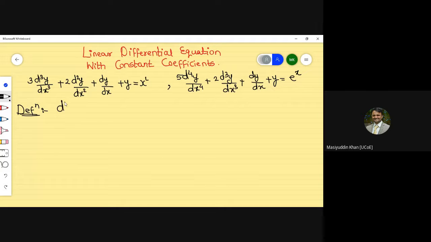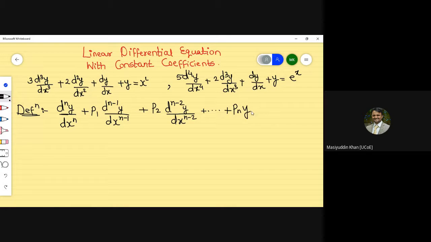So d raised to n y upon dx raised to n, plus P1 d raised to n minus 1 y upon dx raised to n minus 1, plus P2 d raised to n minus 2 y upon dx raised to n minus 2, and so on, up to Pn y, is equal to capital X. So this is basically the definition of a linear differential equation with constant coefficients.